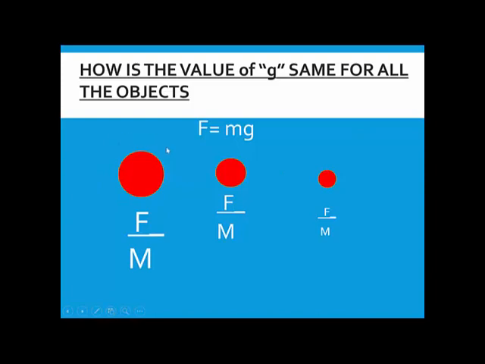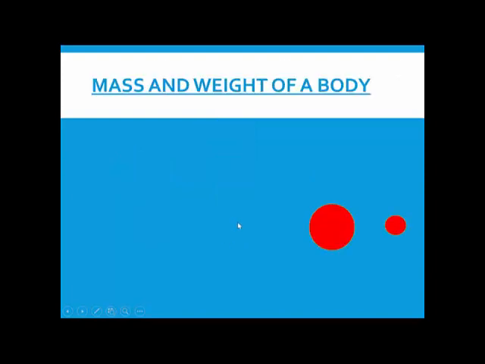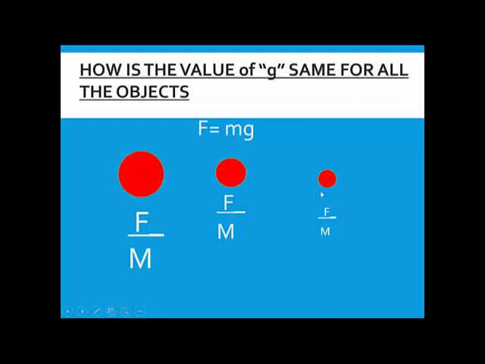Look at this. Again, the bigger object will be pulled by a bigger force, and its mass will also be big. Similarly, a slightly smaller object will be pulled by a small force and its mass will also be smaller. Similarly, look at this third object, a very small object, just like a marble. Because the mass of the marble is very small, it will be pulled by a very small force.